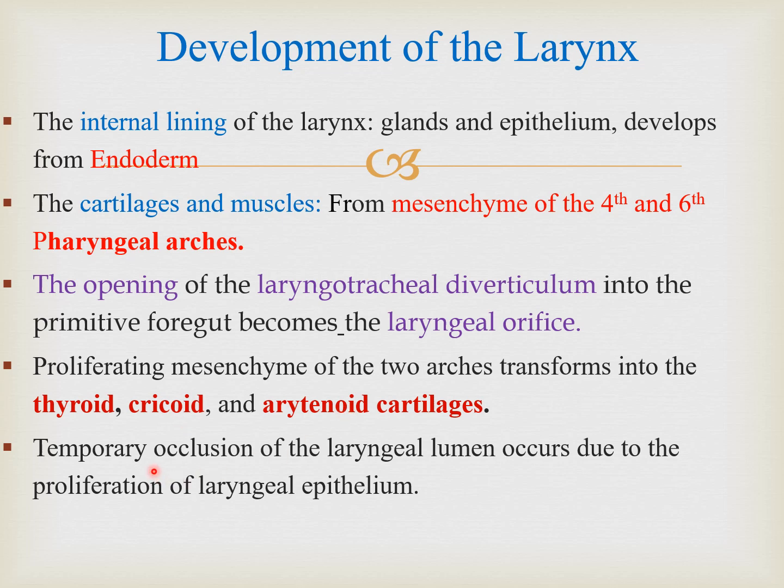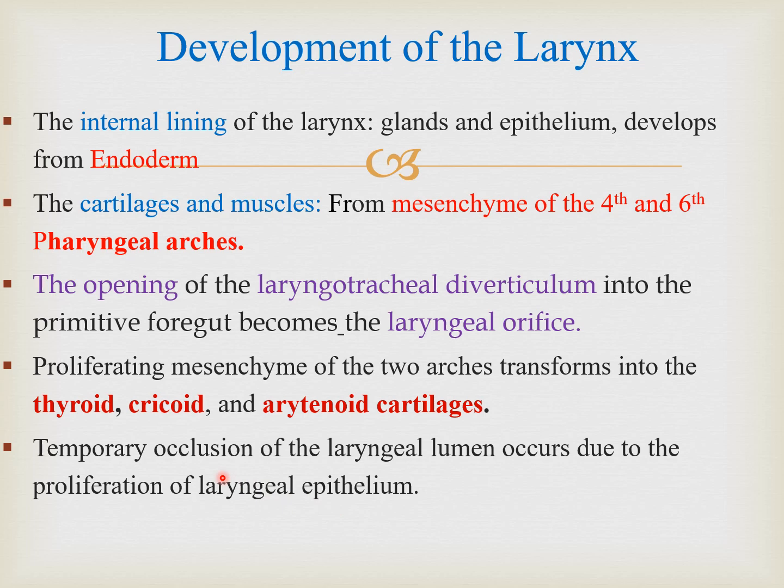Now always remember one thing: when the tubal structures are formed during development, they are occluded or closed by cellular tissue. The cells are closing the tubal structures, and as further development takes place, the cells which are present in the luminal part of the tube start to die through the process of apoptosis, and this process is known as recanalization, that again a canal is forming.